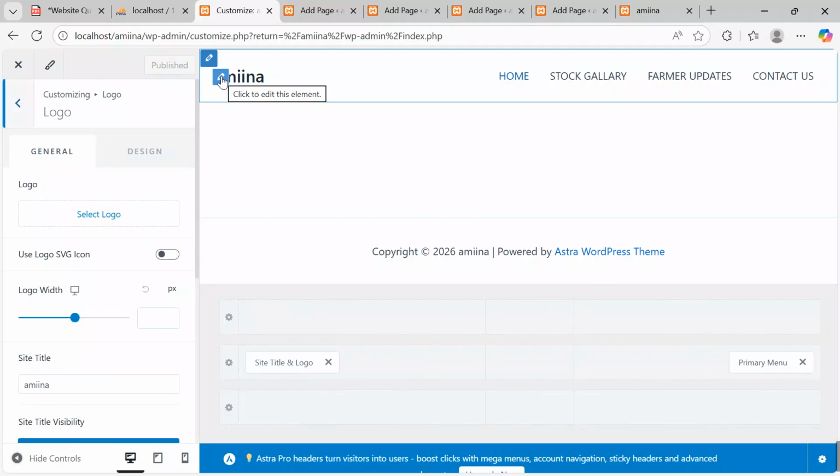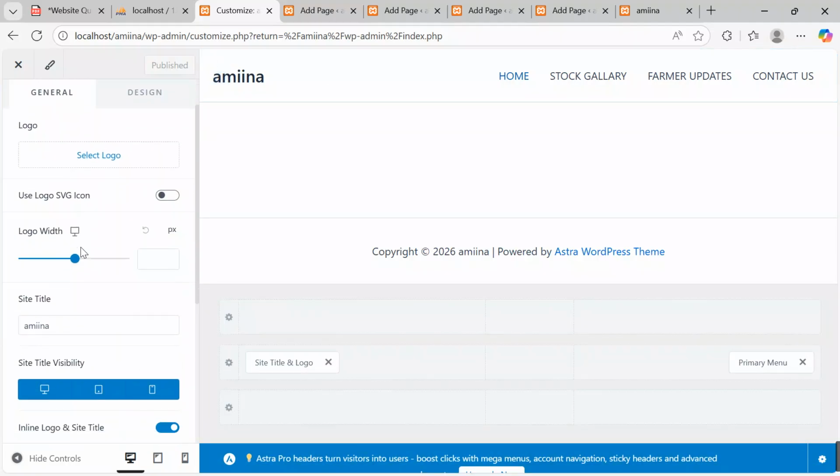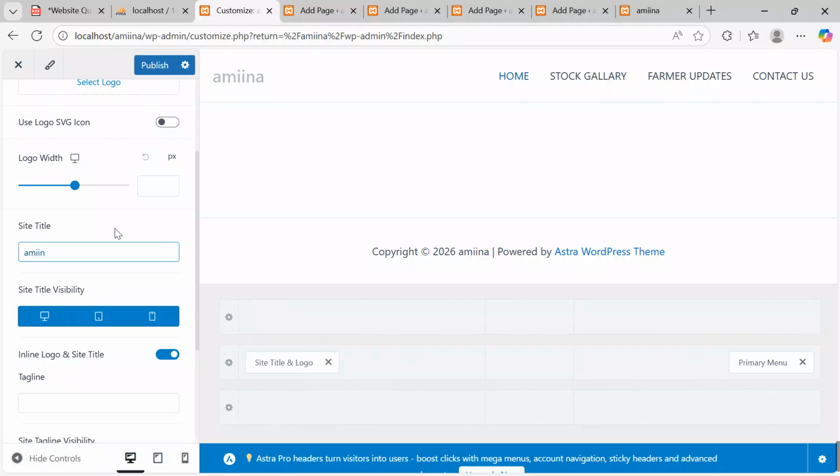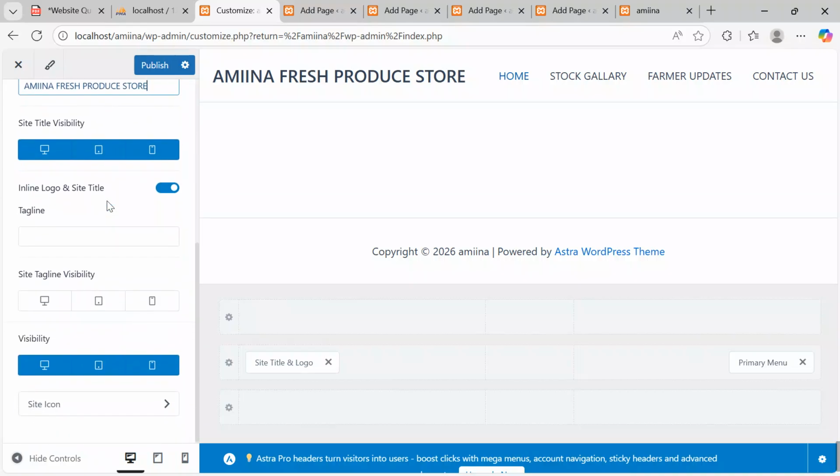So one, I will first come, check the inner pencil. I want to give my project a catching name. So I'll come here, site title. We are going to name it as, let's give it a name. Let's say Amina. Amina what? Amina Fresh Produce. Amina Fresh Produce Store. Amina Fresh Produce Store. That will be our name.